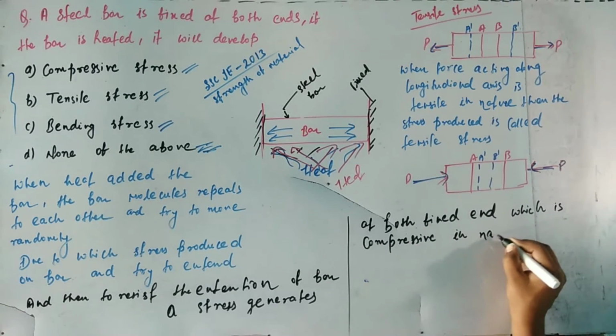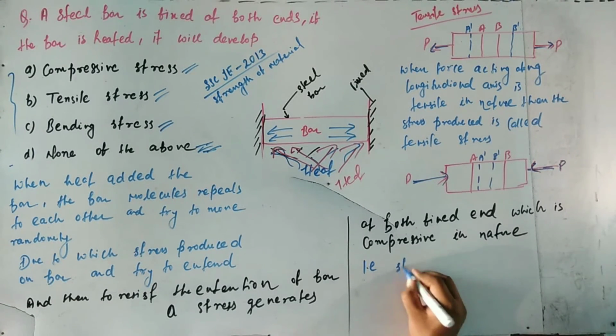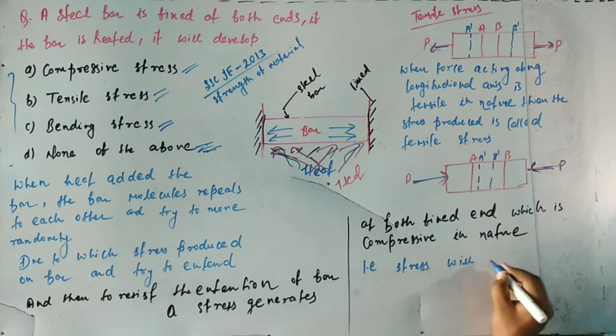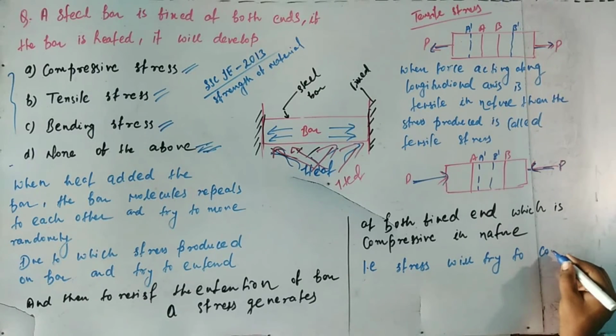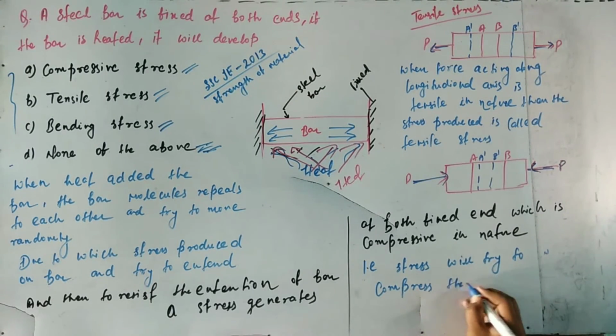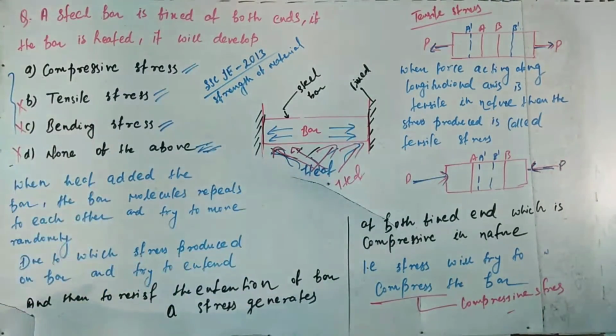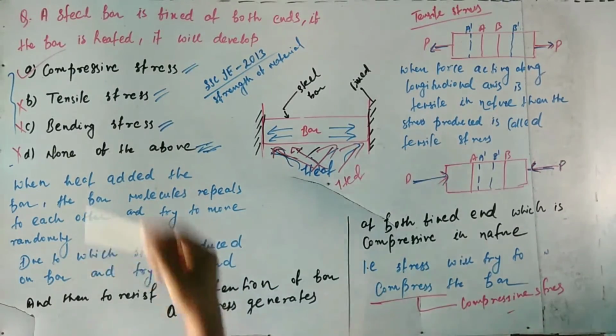So we can say the bar develops compressive stress, to resist the extension of the bar. So the answer will be option A, compressive stress.